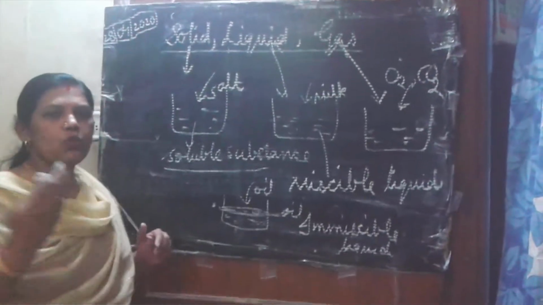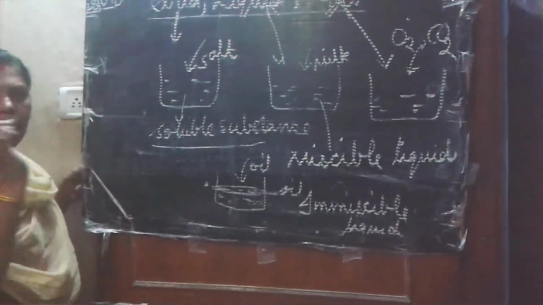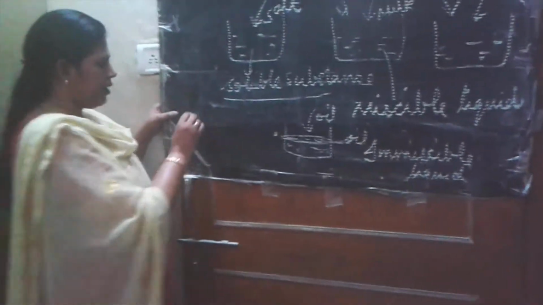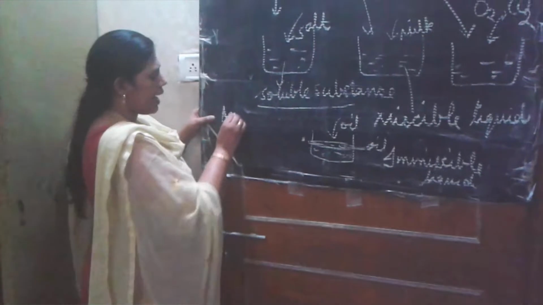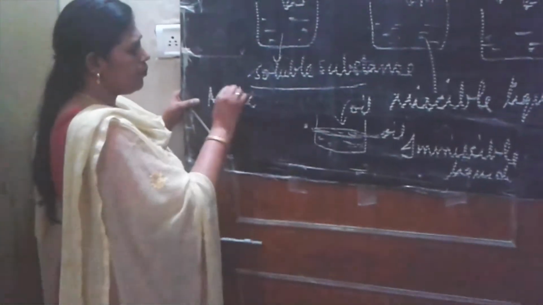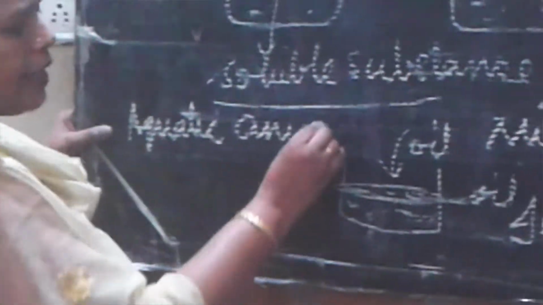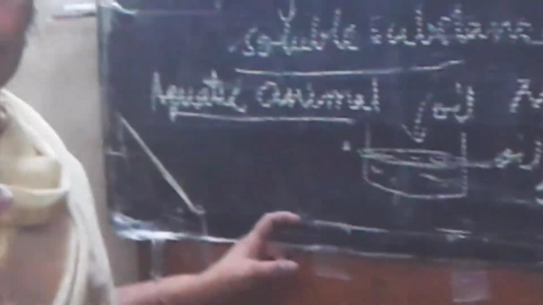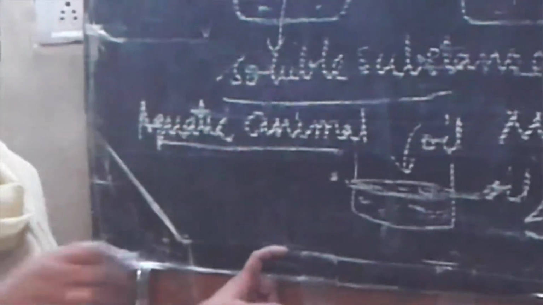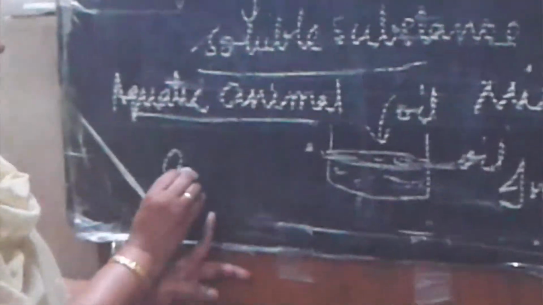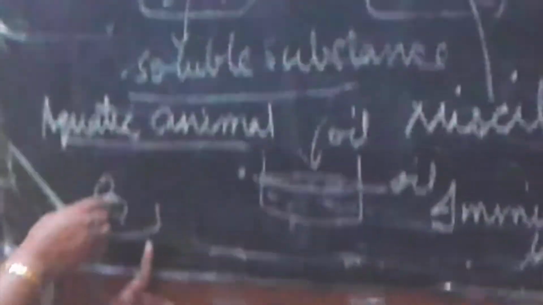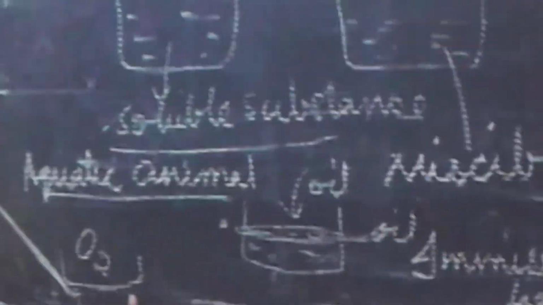What is the use of it, the benefit of it? See, the aquatic animals, meaning the animals which live in water, what do they do? They breathe the oxygen dissolved in water. Clear? So they take the oxygen dissolved in water and breathe. Then when they breathe out, which gas comes out?